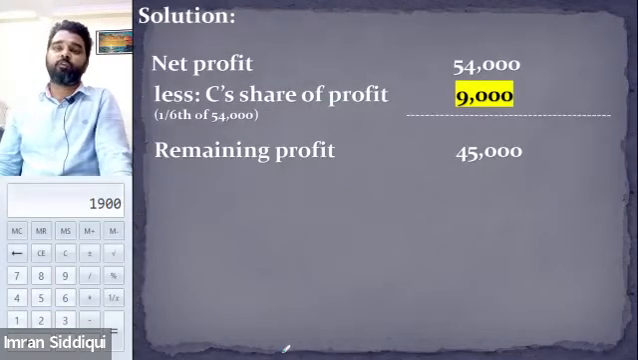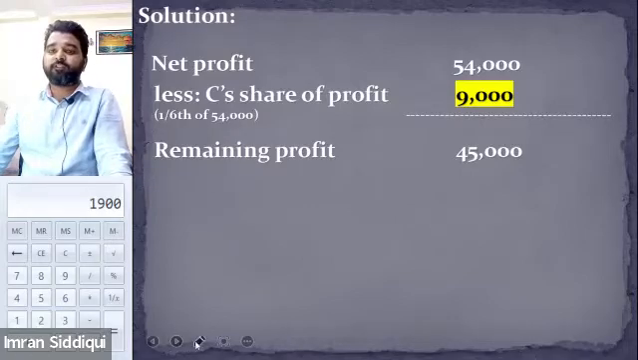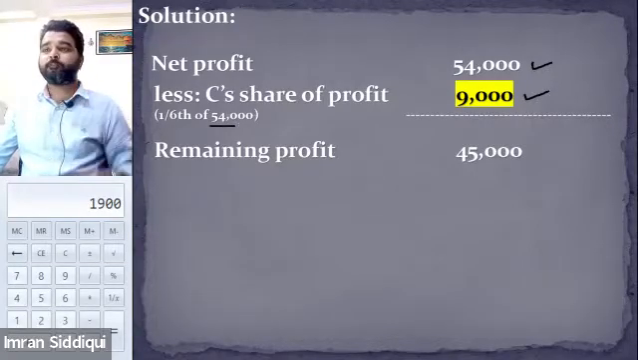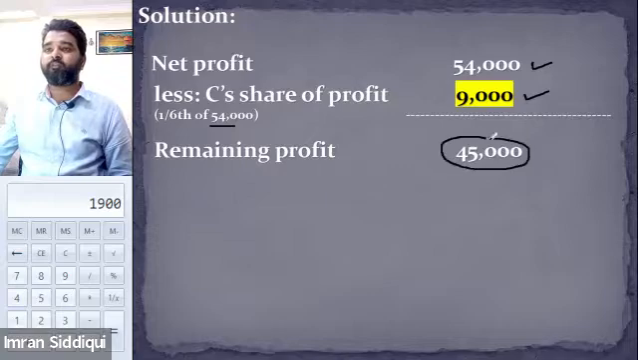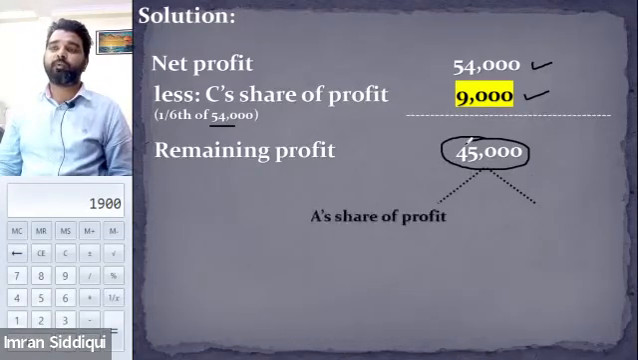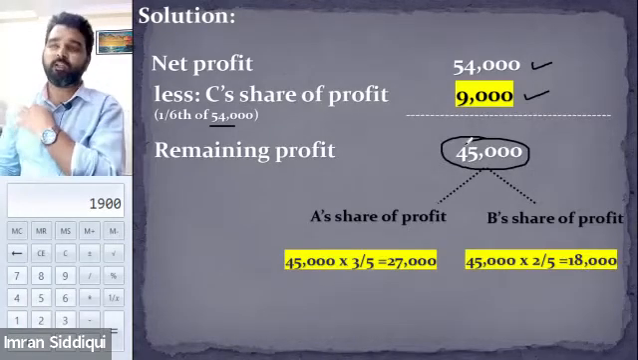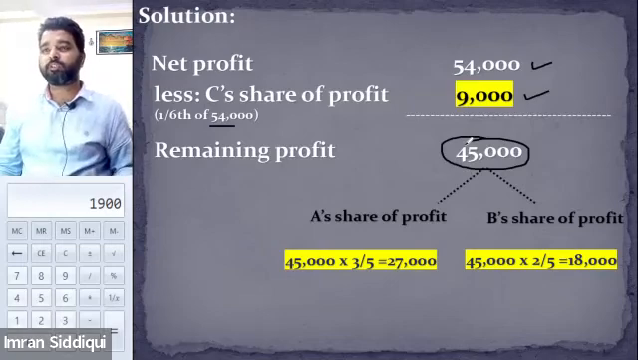See, this is how we will be doing the calculation, and now you will have to write these things. See, first of all, we wrote the net profit that is given in the question, and out of the net profit we subtracted the C share in the profit, that is 9,000, 1/6 of 54,000, and the remaining amount of profit will be 45,000, and this remaining profit will be then divided to A and B. A will get 27,000, B is going to get 18,000. All this calculation is clear, everyone?